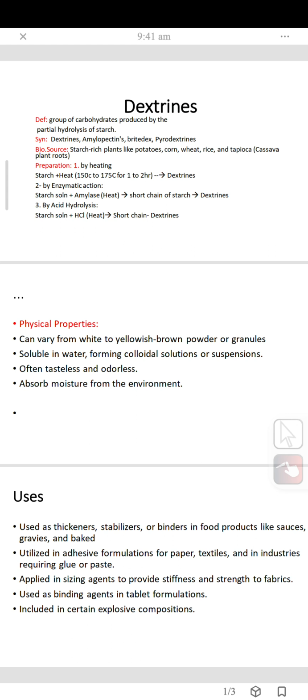So these were all about the dextrins. And you know, dextrins are a group of carbohydrates produced by a partial hydrolysis of starch.